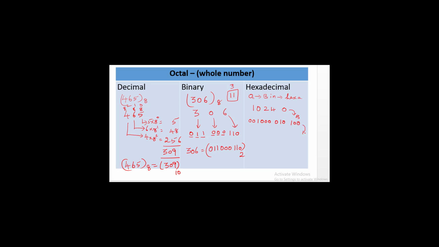Now this binary can be converted into hexadecimal by splitting the value into groups of 4 from right to left. So 1, 2, 3, 4 I am splitting here, and 1, 2, 3, 4 I am splitting here. For the value 10, its equivalent value is 2. This value is 1, and its equivalent value is 4. So 1024 to the base 8 is equal to 214 to the base 16.